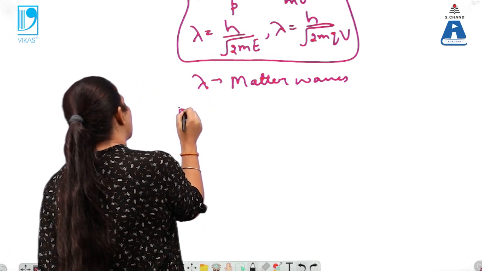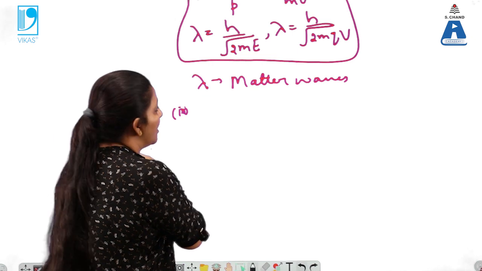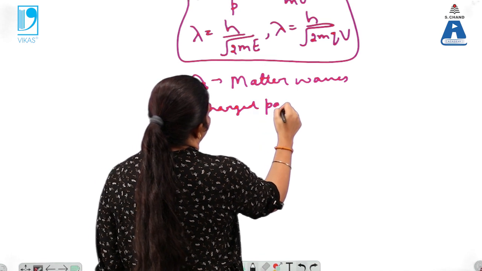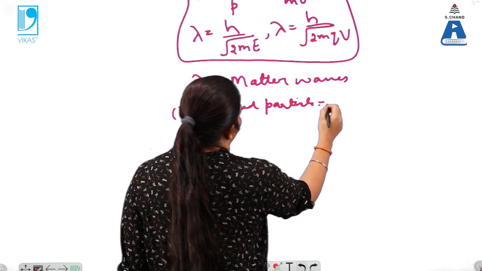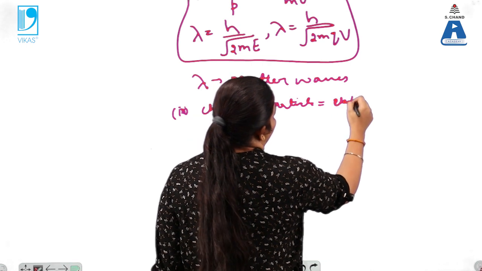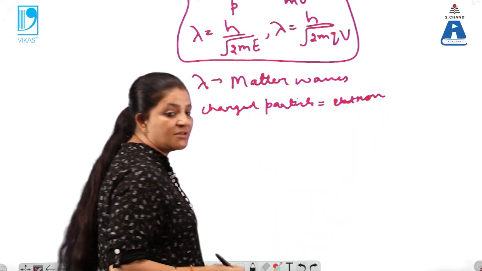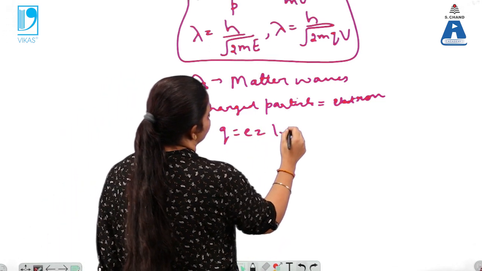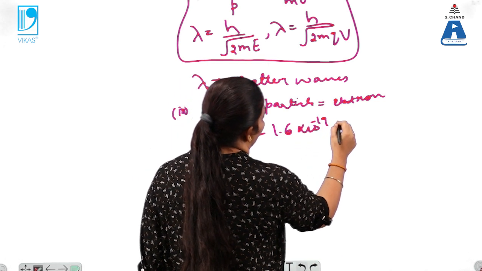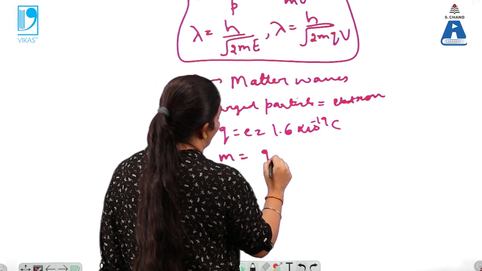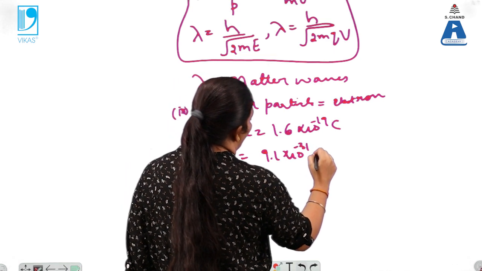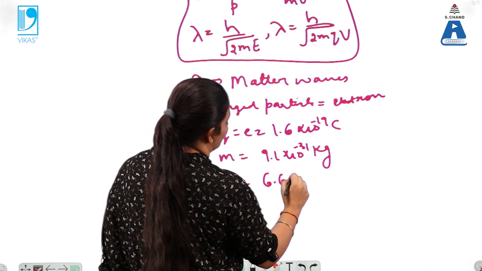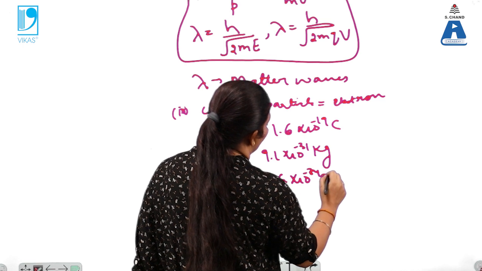Now there comes a special case, the third expression, when the charged particle is an electron. In the case of an electron, we know its charge is 1.6 into 10 raised to power minus 19 coulomb, its mass is 9.1 into 10 raised to power minus 31 kg, and h, Planck's constant, is 6.6 into 10 raised to power minus 34 joule second.